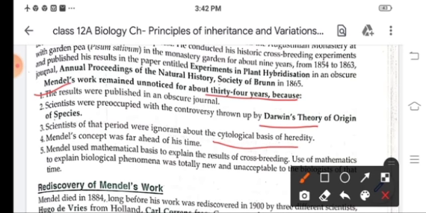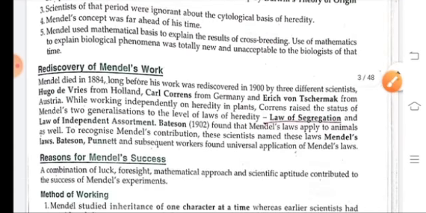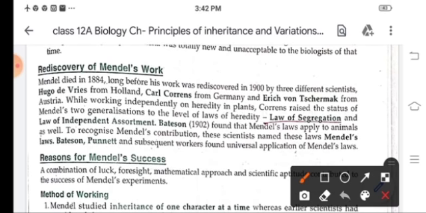Mendel used a mathematical basis to explain the results of crossbreeding, and the use of mathematics to explain biological phenomena was totally new to the scientists. His work was rediscovered by 3 different scientists: Hugo de Vries from Holland, Karl Correns from Germany, and Erich von Tschermak from Austria. They were working independently on heredity in plants.